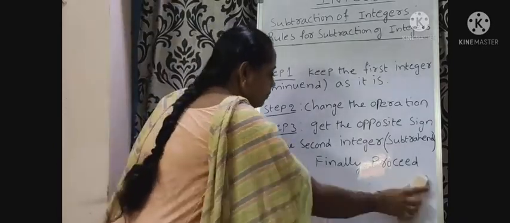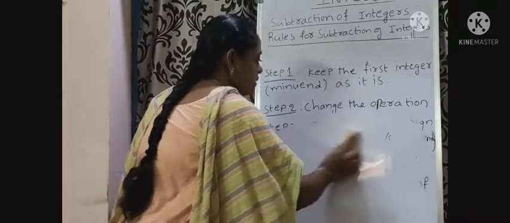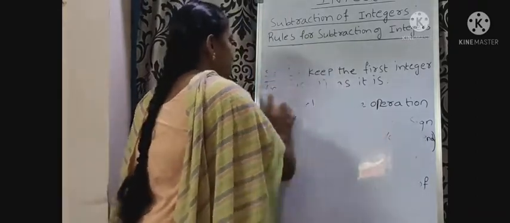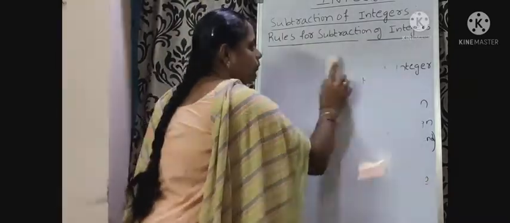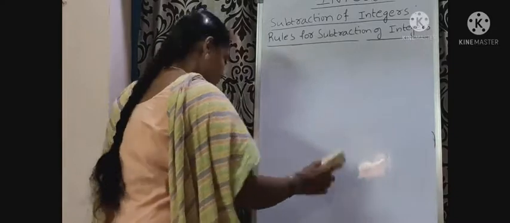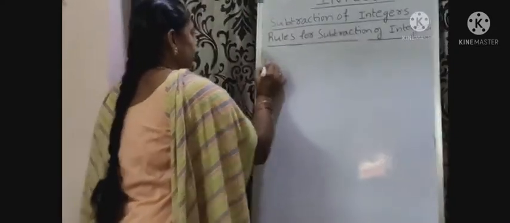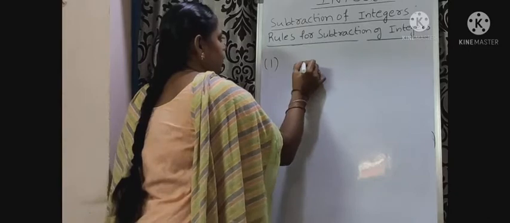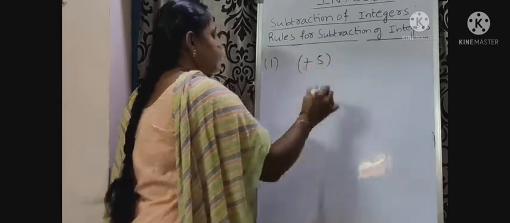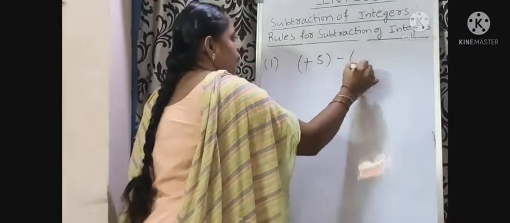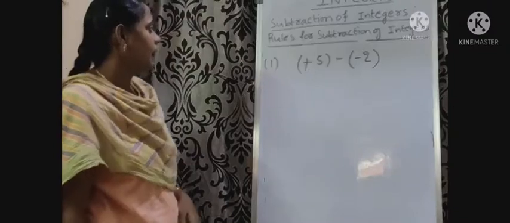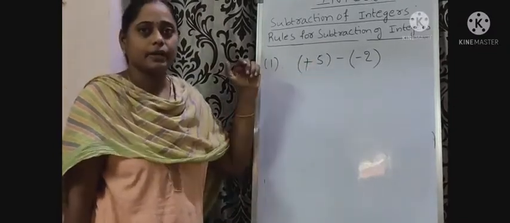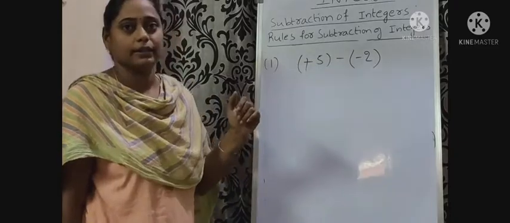Let us see examples for subtraction of integers by applying the following rules. Consider an example: plus 5 minus of minus 2. Here, what is plus 5? Minuend. What is minus 2? Subtrahend. Okay.